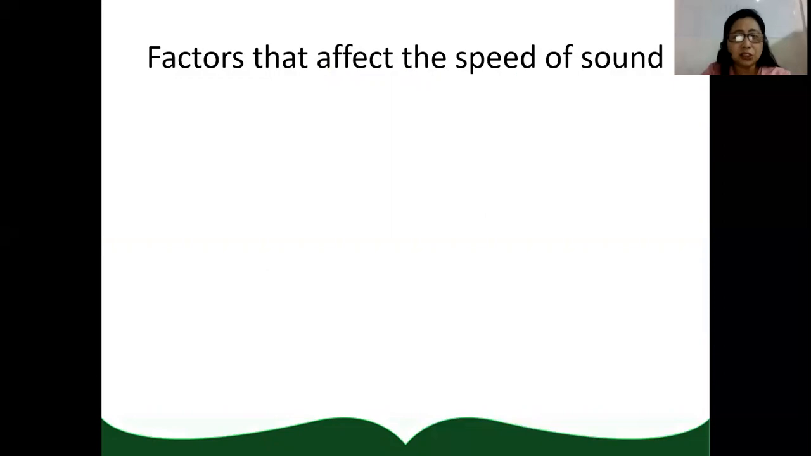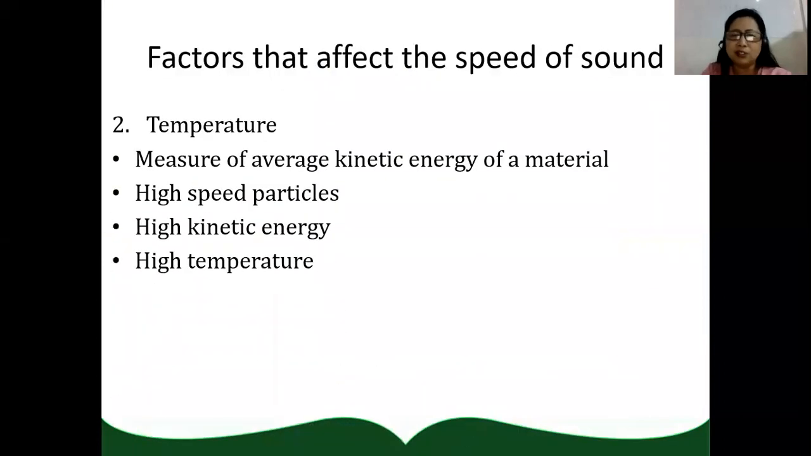Aside from elastic properties and density, there is another factor that affects the speed of sound: temperature. Temperature is the measure of the average kinetic energy of a material. So high-speed particles have high kinetic energy, thus producing high temperature. When particles move fast, they possess high kinetic energy, so their temperature is also higher.